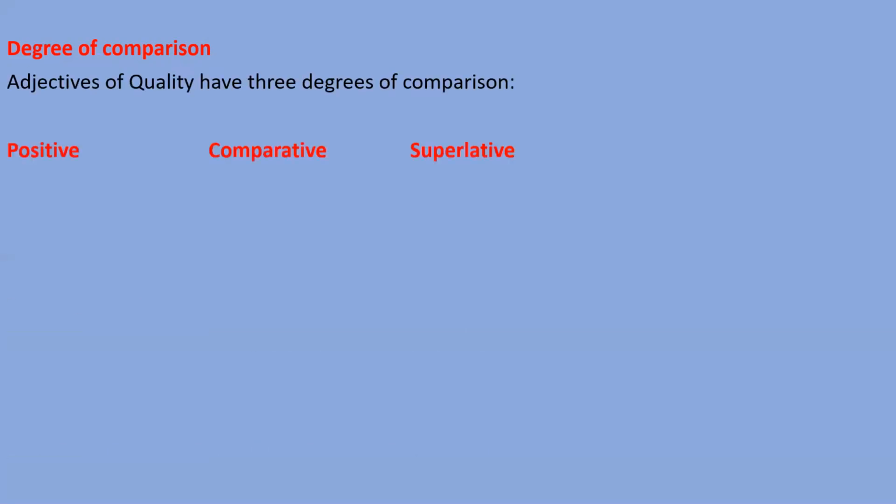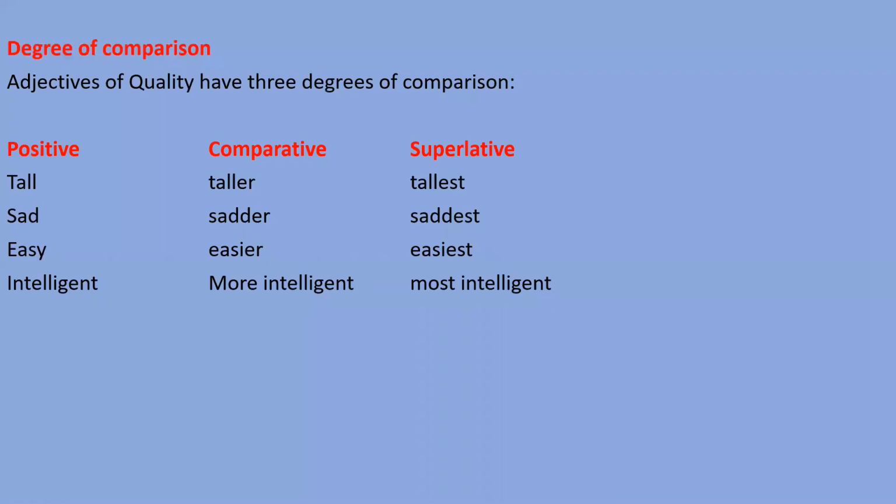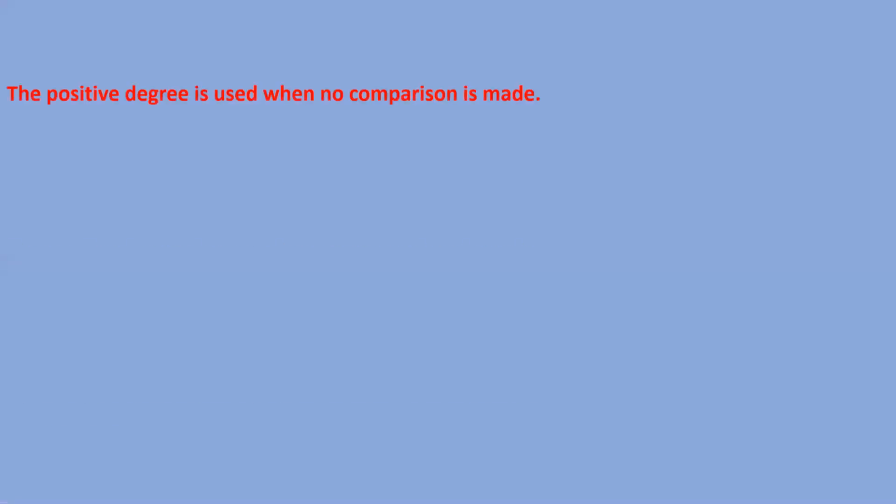About this chapter, half part we studied in our previous class. I told you adjectives of quality have 3 degrees of comparison: positive, comparative, and superlative, like tall, taller, tallest; sad, sadder, saddest; easy, easier, easiest; intelligent, more intelligent, most intelligent. Means by adding er or est or more or most, we can make comparative and superlative degrees. Okay, these are all the things I made you understand in your previous class.